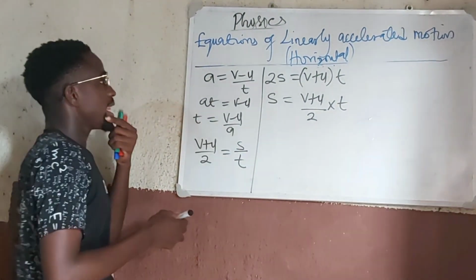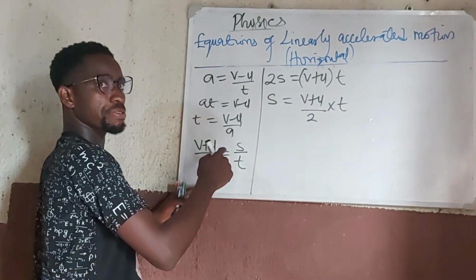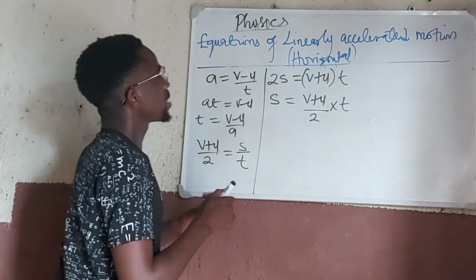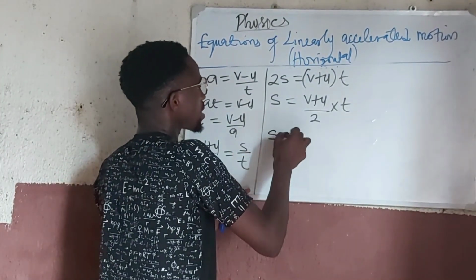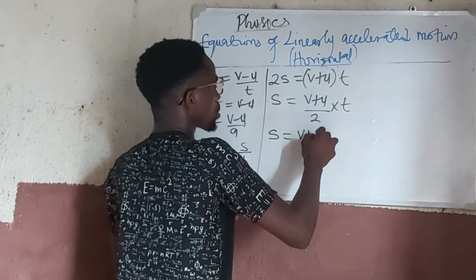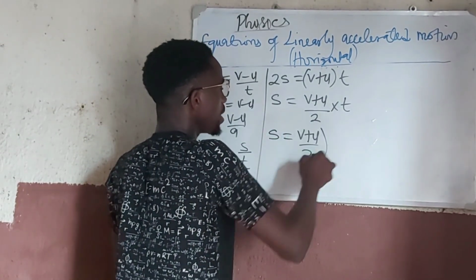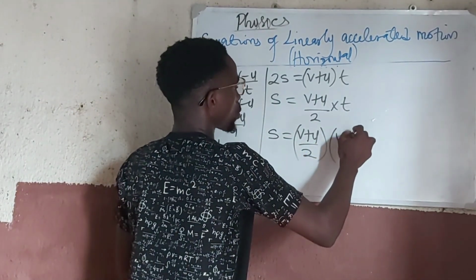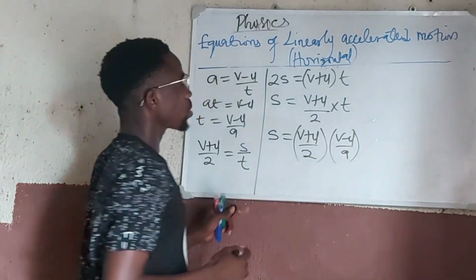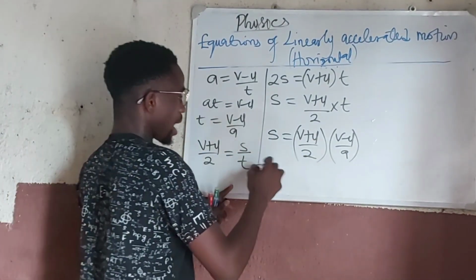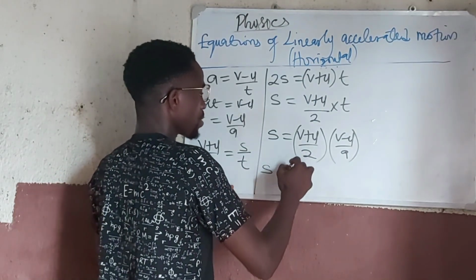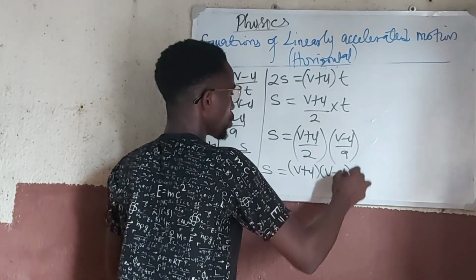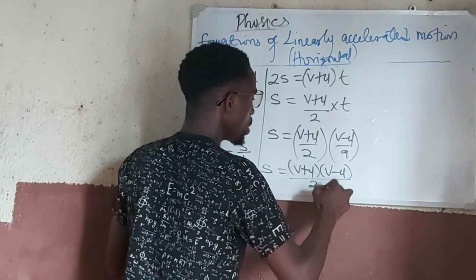Now let's bring out the value of t here, and we'll now have that s is equal to v plus u all upon 2 into the value of t, which is v minus u all upon a. So once you open that bracket, s will become v plus u into v minus u all upon 2a.